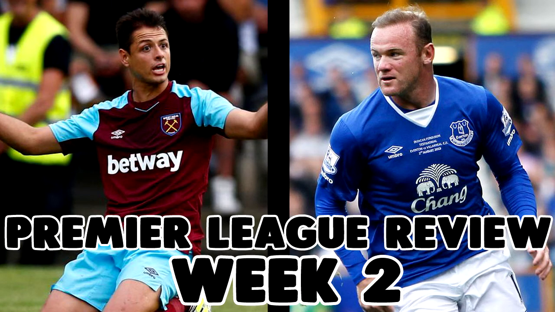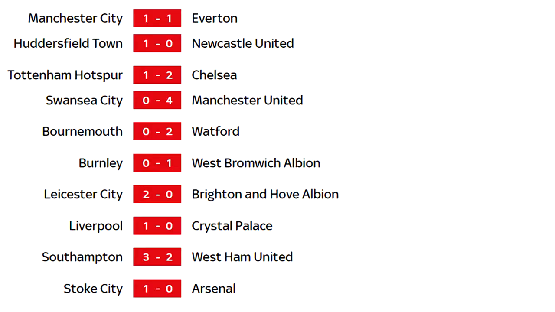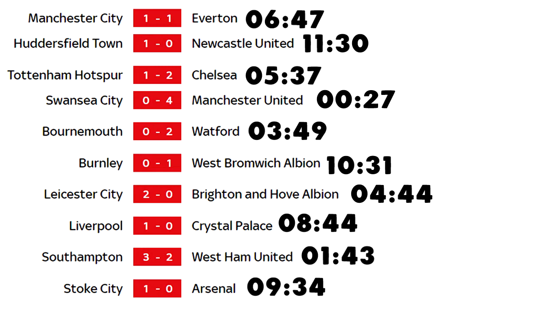If you are new to this series, what we do is we take a look at the past set of Premier League results, we take a look at the Premier League table and finish by looking at the top goal scorers. So here is a list of the past set of Premier League results. These games were played on Saturday the 19th, Sunday the 20th and Monday the 21st of August 2017.